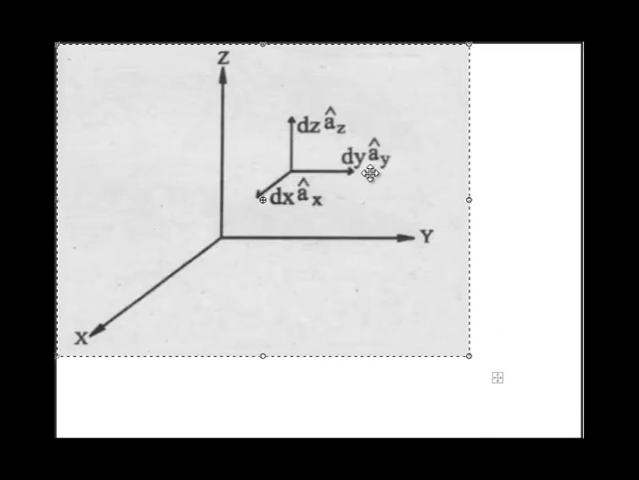So the differential vector in the x direction is dx ax, where dx is the scalar component and a cap x is the vector component. The differential vector in the y direction will be dy ay, where dy is the scalar and ay is the vector component. And the differential vector in the z direction is dz az, where dz is scalar and a cap z is the vector component.